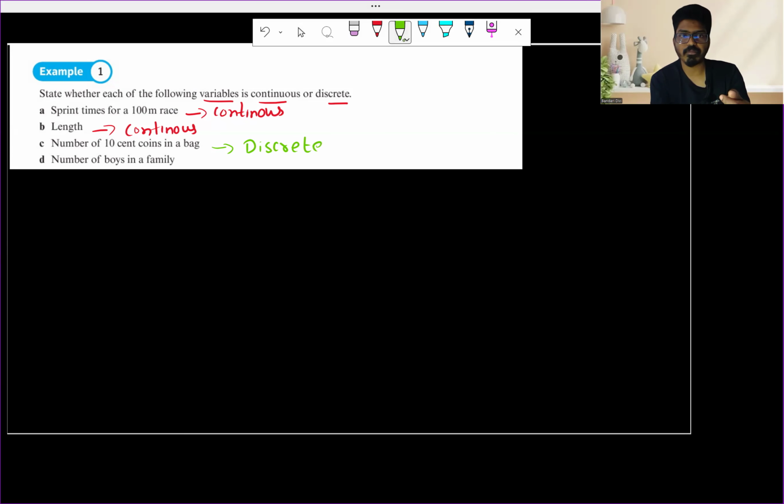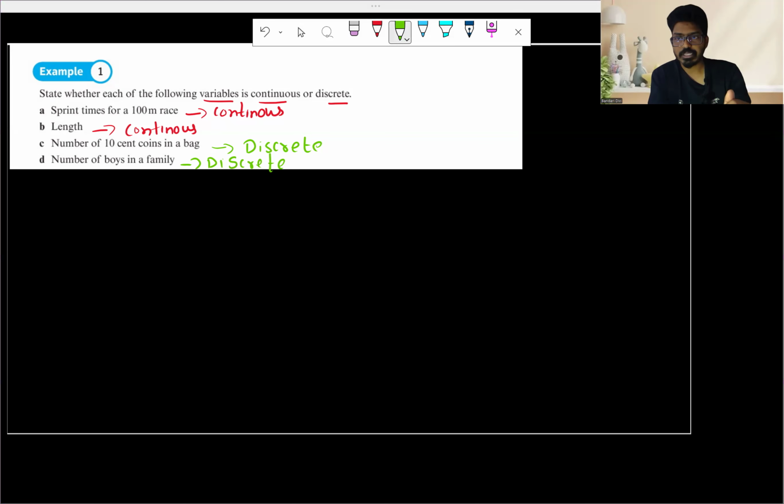And then, number of boys in a family. It can be 4 or 5, but it cannot be 4.5. It is not possible, so this is again discrete data. I hope these examples are very clear about continuous data and discrete data. Continuous data are measurable data, and discrete data is data which can be counted. I hope it is very easy and clear.